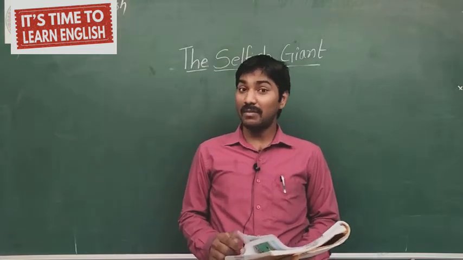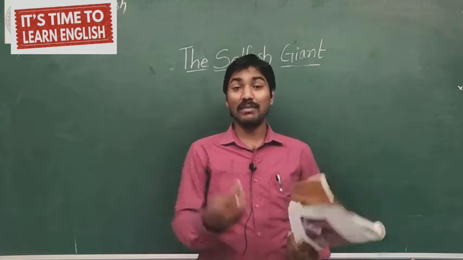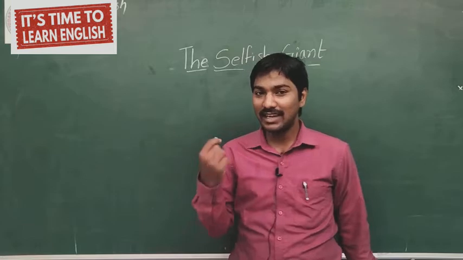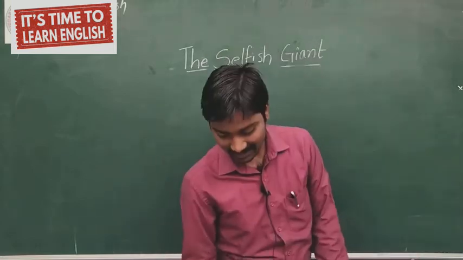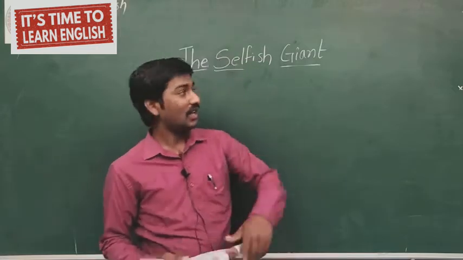He was very familiar for kids' bedtime stories. We heard many stories which were written by Oscar Wilde. Here is a beautiful play for you, that is The Selfish Giant. So let us read that.